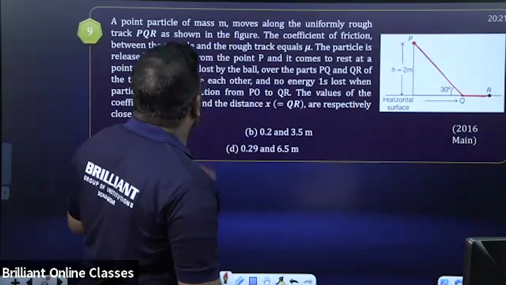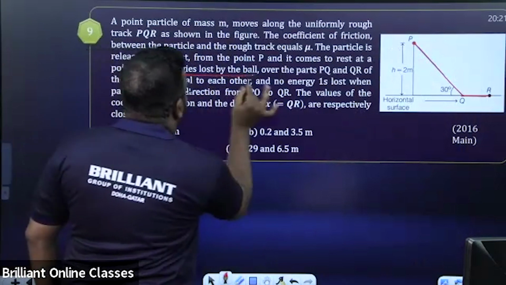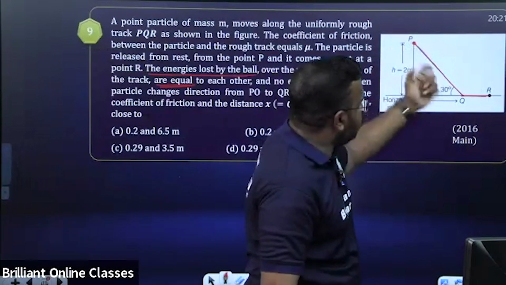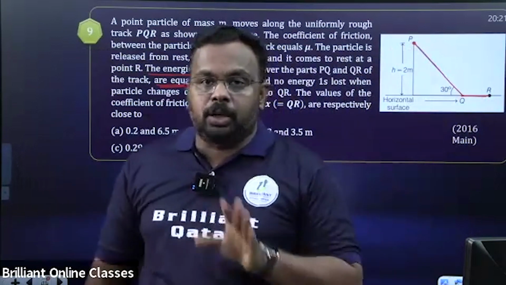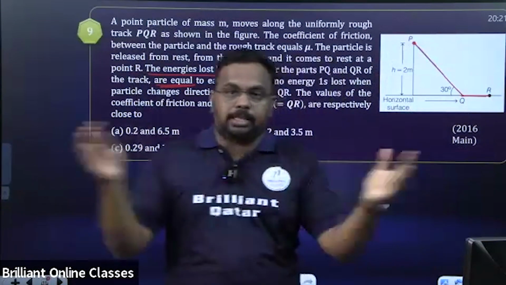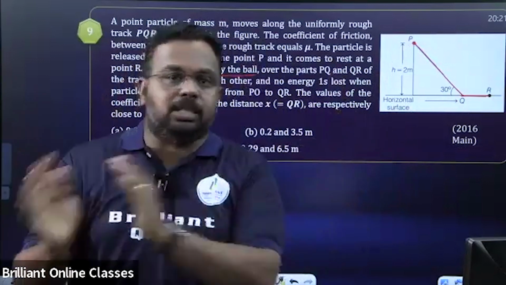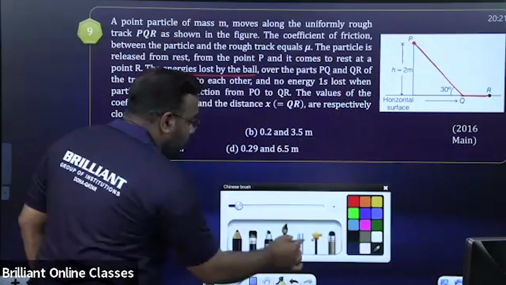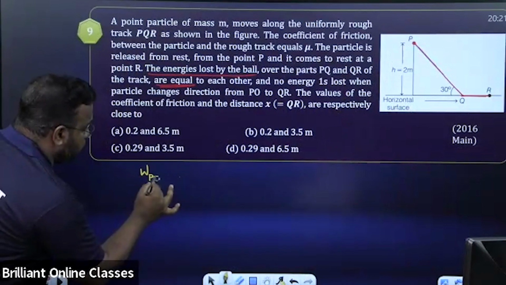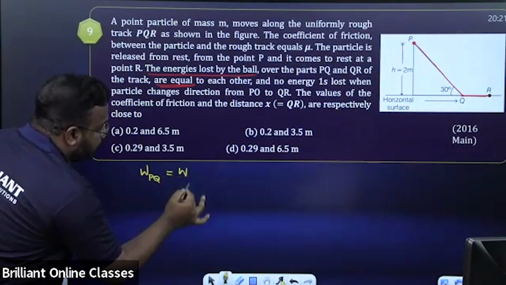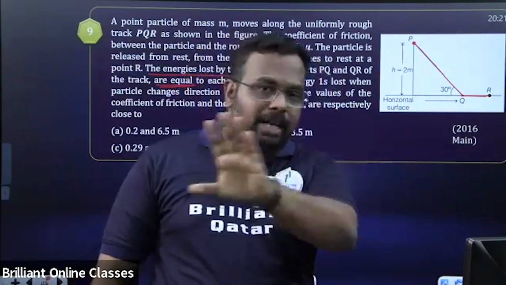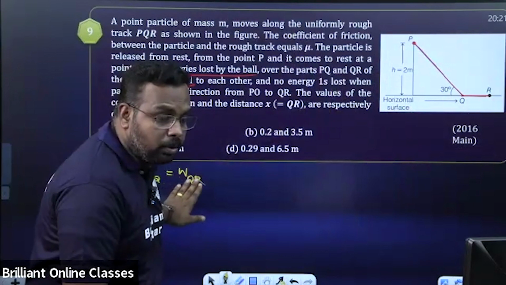And it is given that the energy lost by the ball over the parts PQ and QR of the track are equal. So energy loss for the part PQ is equal to energy loss for the part QR. Remember, in both cases, from P to Q and Q to R, the energy is lost by doing work against friction. So I'll be writing it here. Work done against friction for the path PQ is equal to work done against friction for the path QR. This is one given information. Is that idea clear? The formula which I wrote, is it okay or not?